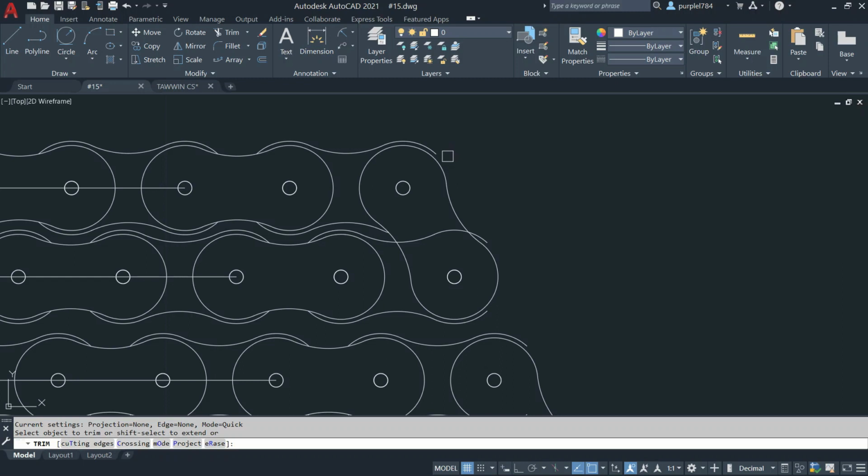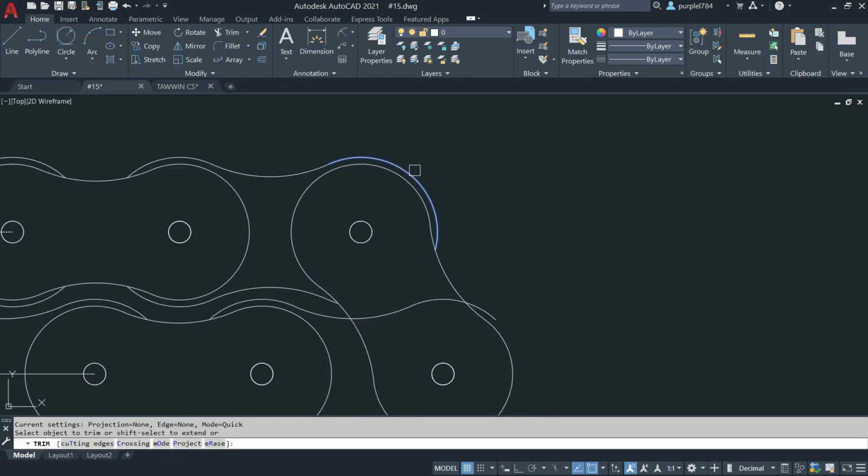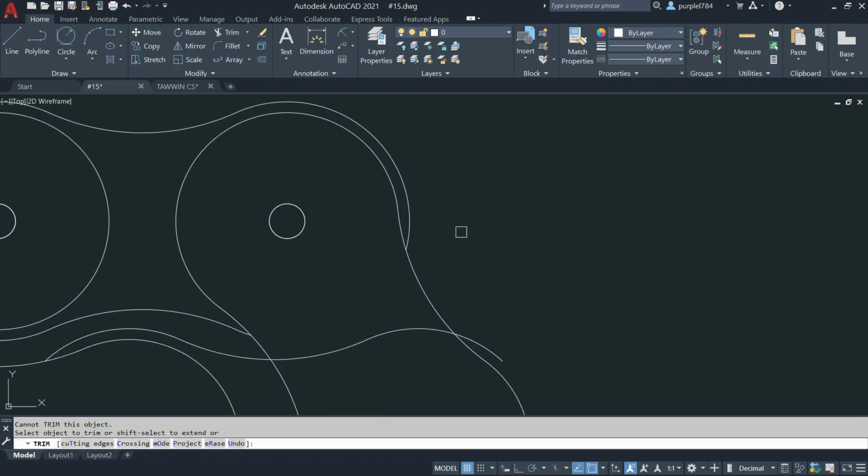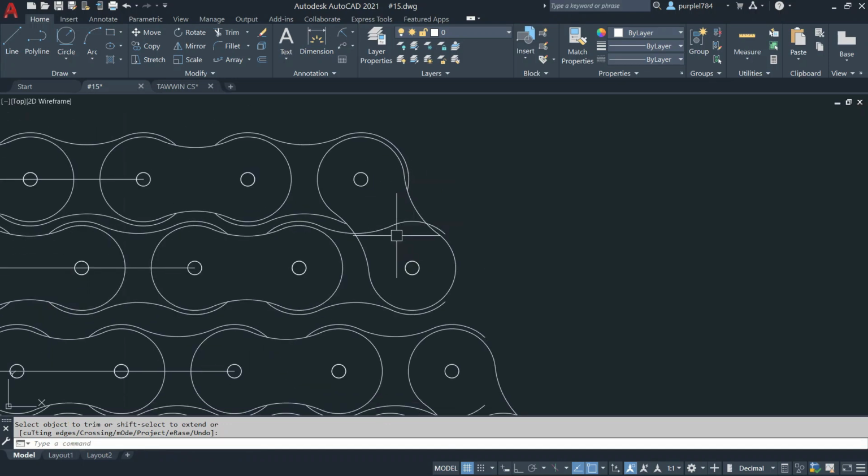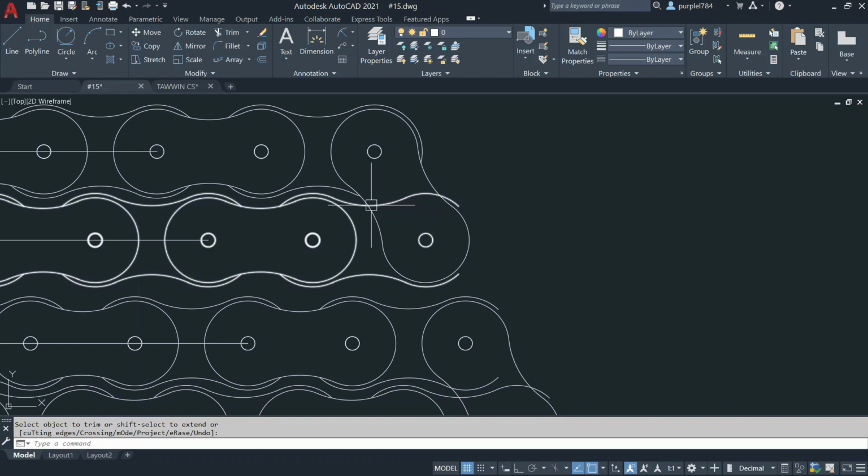Then this time I will extend. Press the shift button and click on the icon. So this one becomes extend automatically. Press enter. Then this one also I need to trim here. That's why I will explode this item. So click on explode, select the object, press enter. Then I will trim. Click on the trim.